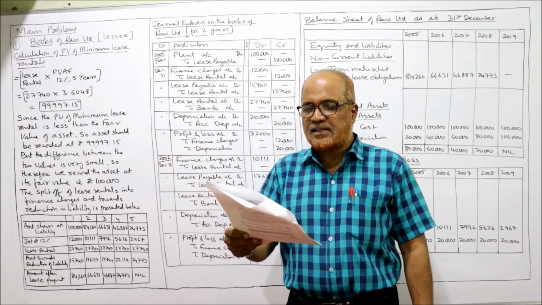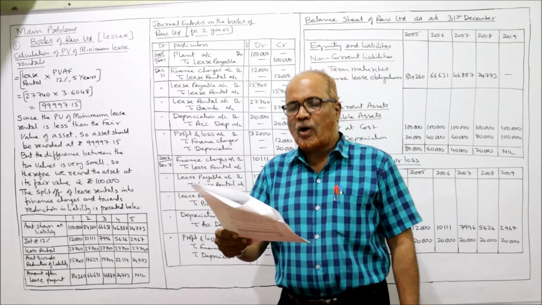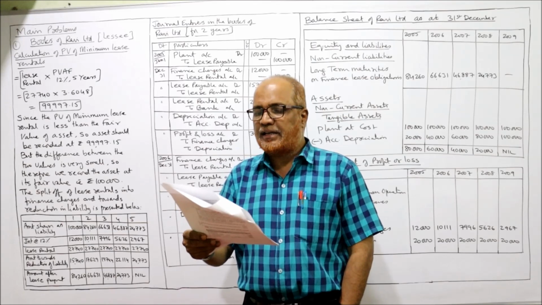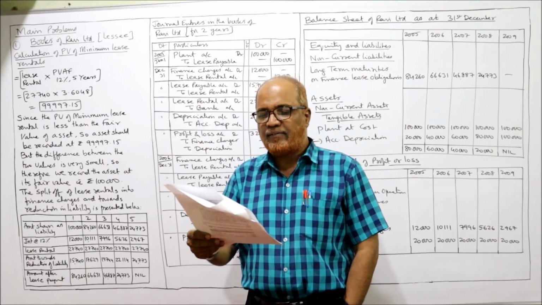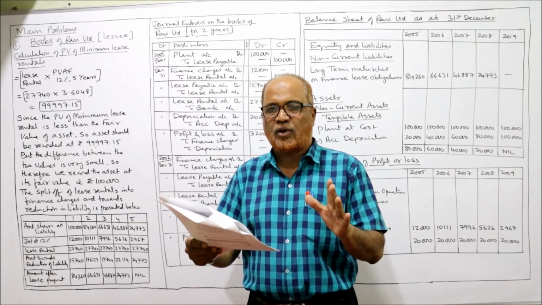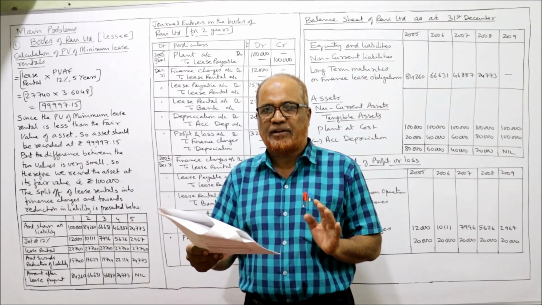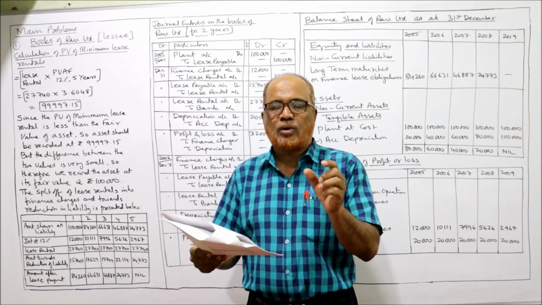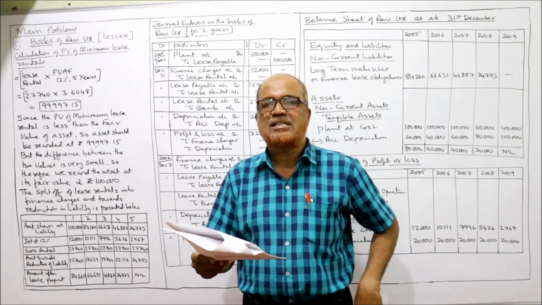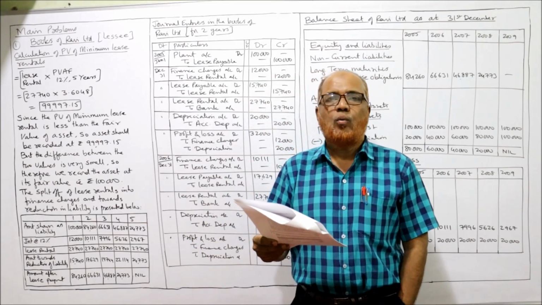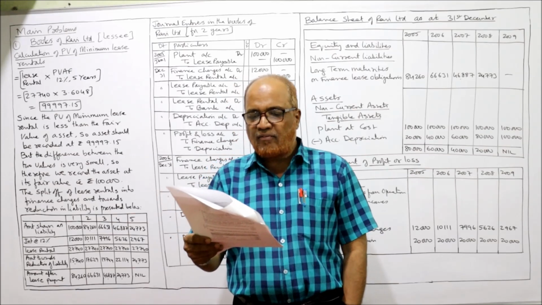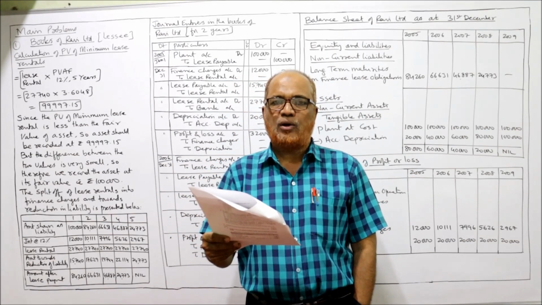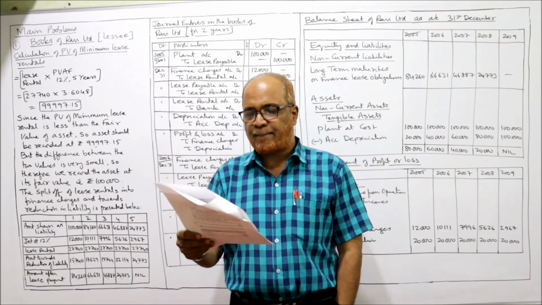Ravi Limited takes a plant on lease on 1st January 2005 from First Leasing Company Limited. The following details are relevant to the lease. First of all, the lessee is Ravi Limited and the lessor is First Leasing Limited. The asset was taken on lease on 1st January 2005. What is the relevant data given? Fair value of the plant is 1 lakh rupees. The fair value of the asset is 1 lakh.